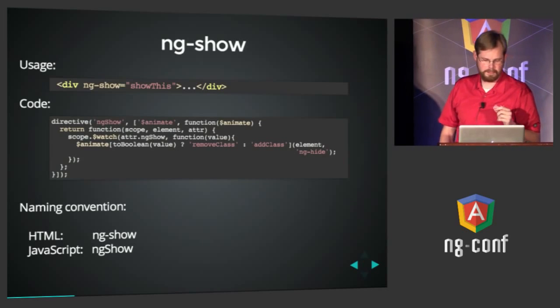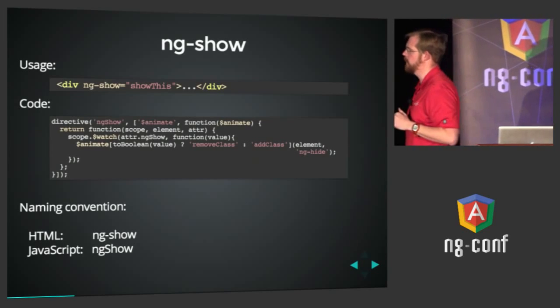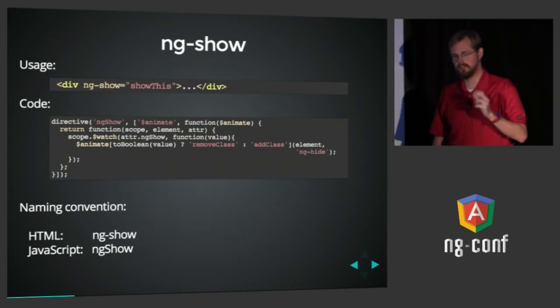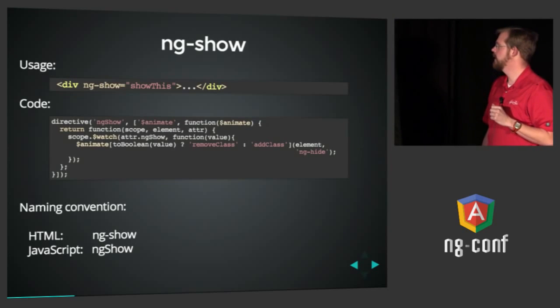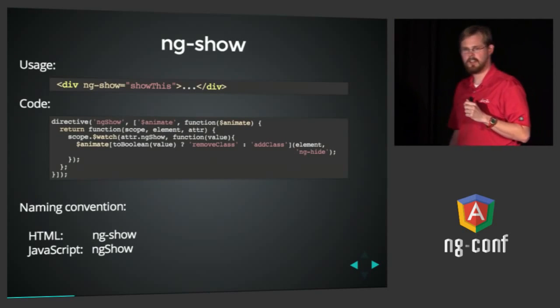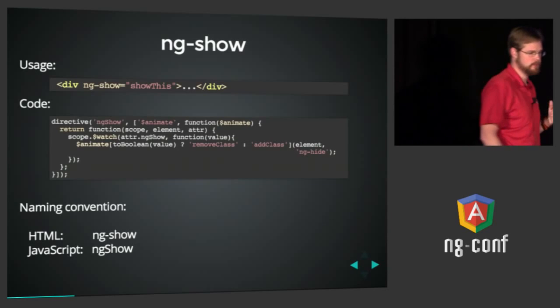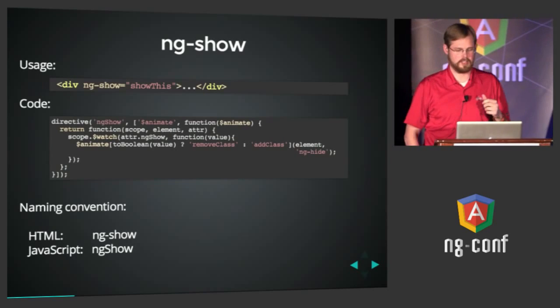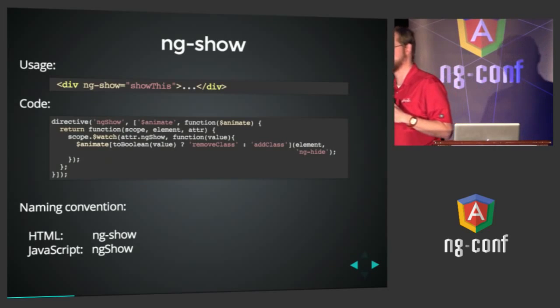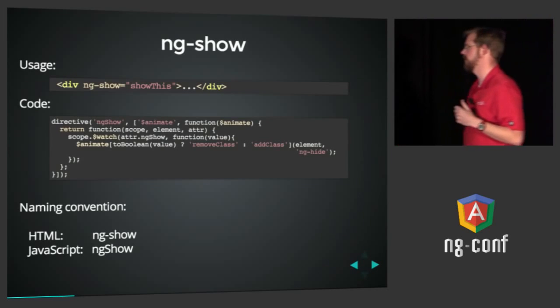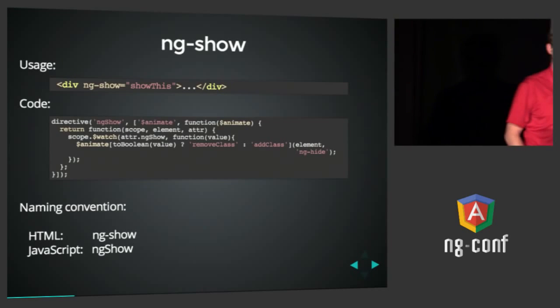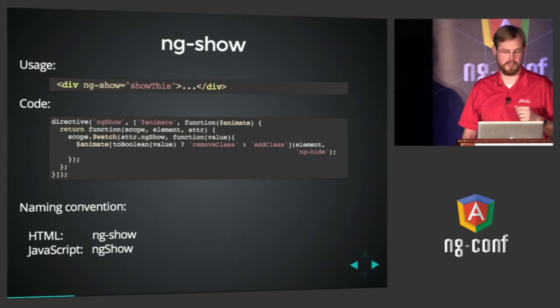Here's what it looks like in the code. It's a very simple directive. It does use animation. We won't talk about that right now. But all it does is return a function that watches an attribute that you give it, and anytime that attribute becomes truthy, it removes a class from the element called ng-hide, and whenever it becomes falsy, it adds a class called ng-hide. And it's that simple. And then there's a CSS rule, of course, that will cause ng-hide to not display.